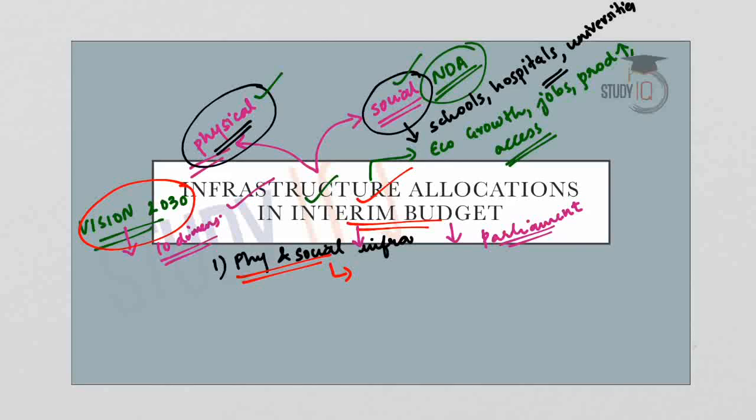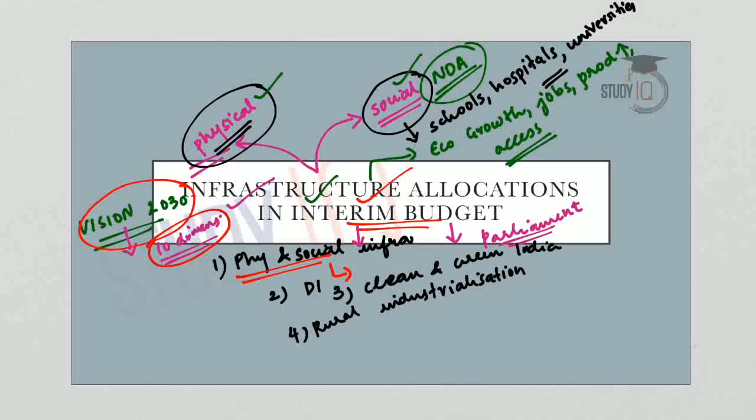Now we will analyze this in detail. We will see what the concerns are. But before moving into it, let us briefly understand what the other 9 dimensions are. The second one is creation of a digital India. The third one, to create a clean and green India. The fourth one, rural industrialization.